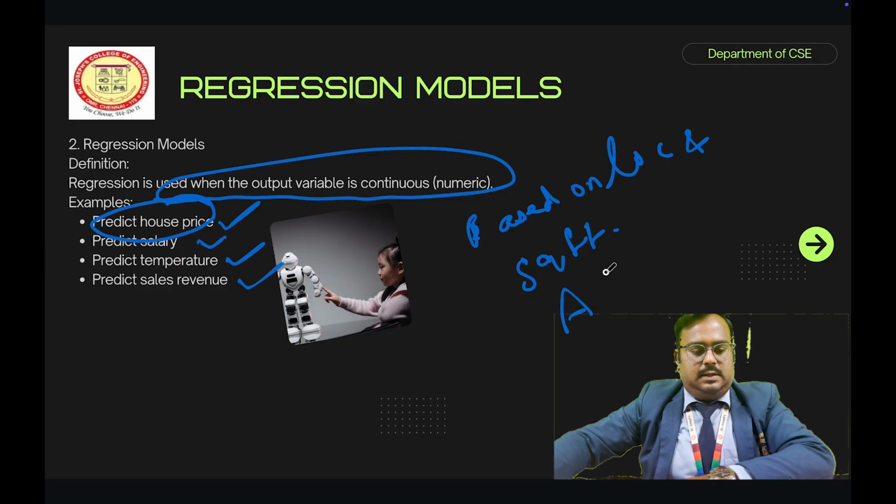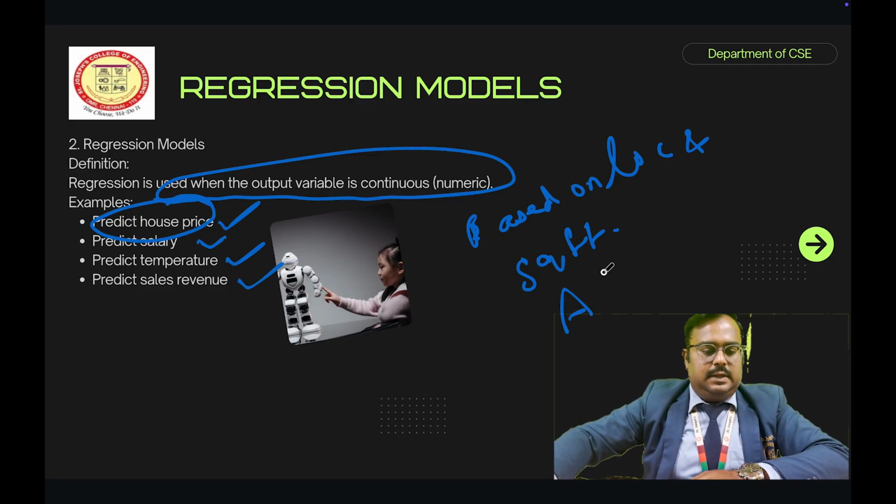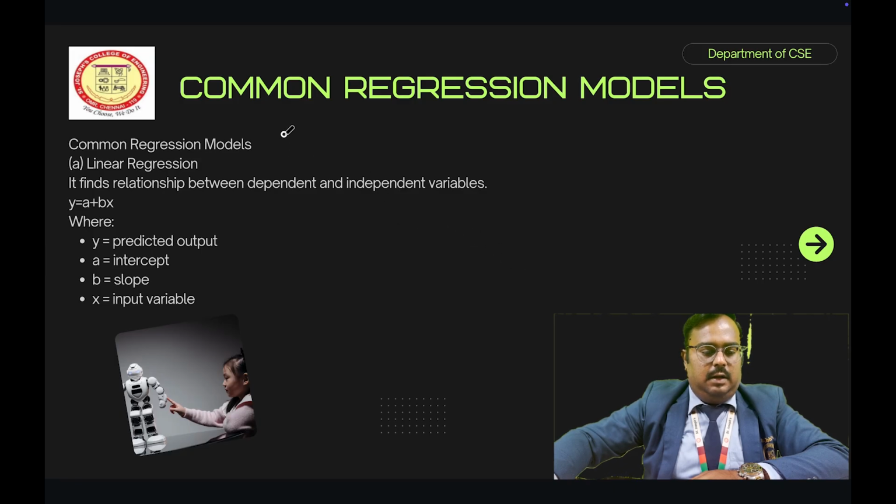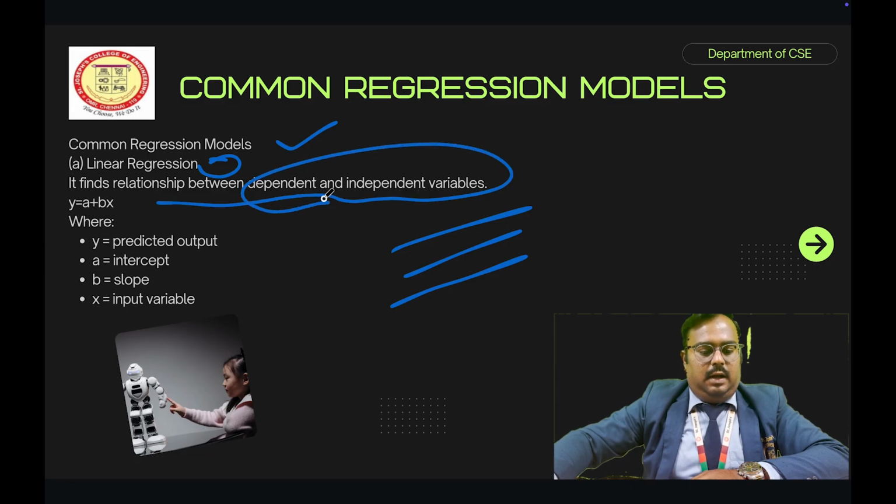Next, we will discuss common regression models. In this, we first discuss linear regression. Everyone knows what linear is, right? Linear is nothing but a sequential way. It finds a relationship between the dependent and independent variable. What is meant by dependent and independent variable? The independent variable is the input variable, and the dependent variable is the predicted output.